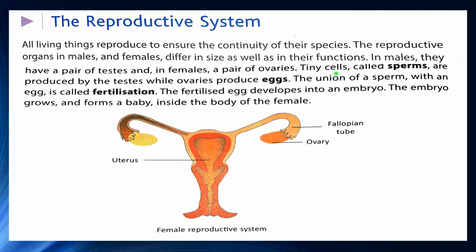Tiny cells called sperms are produced by the testes, while ovaries produce eggs. Students, the union of a sperm with an egg is called fertilization. The fertilized egg develops into an embryo. The embryo grows and forms a baby inside the body of the female.